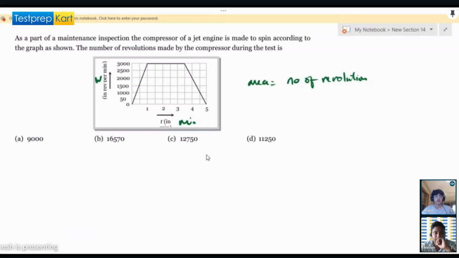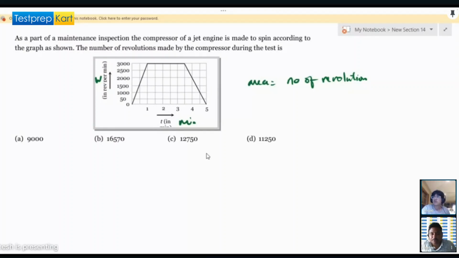So I checked the area and I added it. I got 13500. So 11250, right? Area of the trapezium, right?